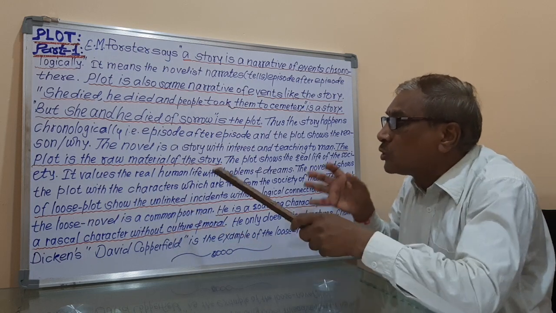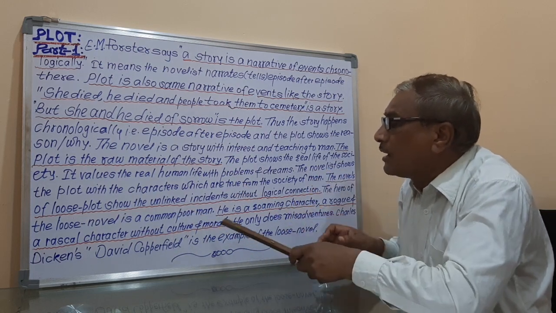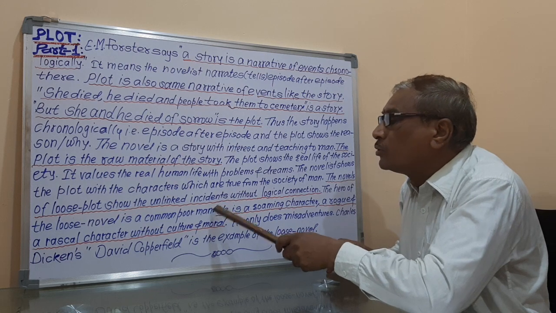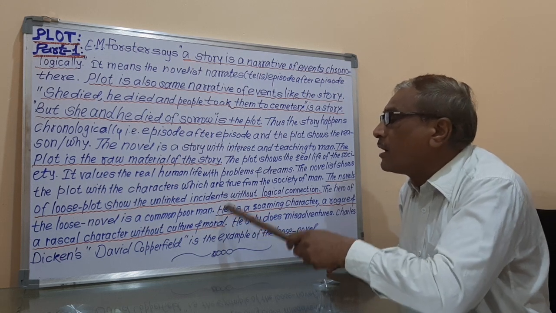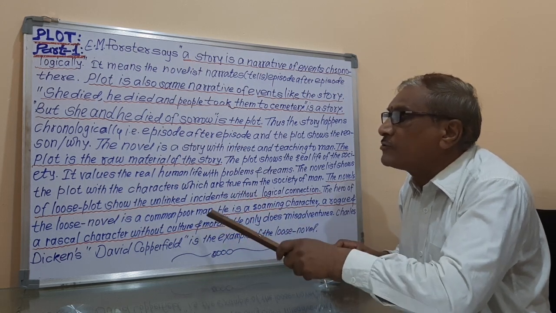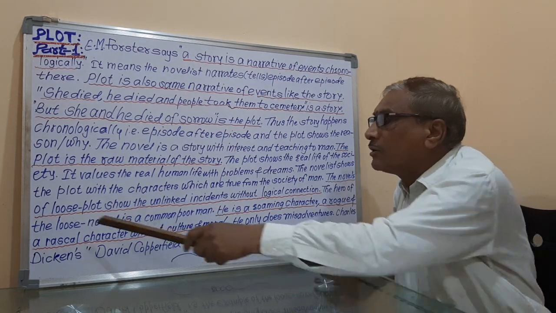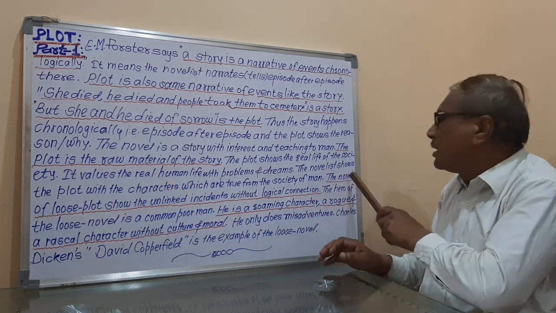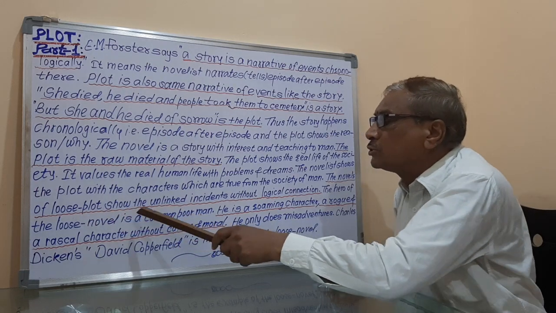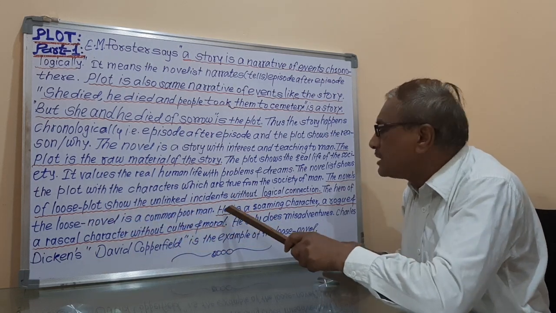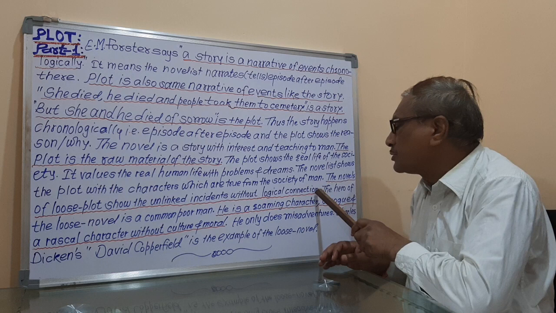Linked means they are not joined properly with each other. Those incidents or events are not properly linked, and that's why that plot is called the loose plot. And so the novels of loose plot show the unlinked incidents without logical connection.